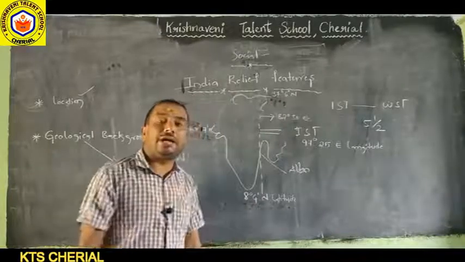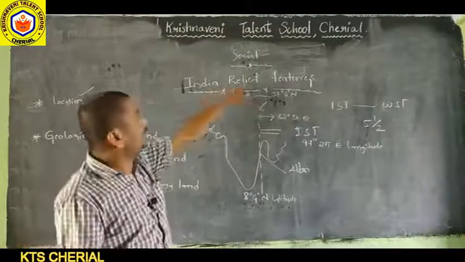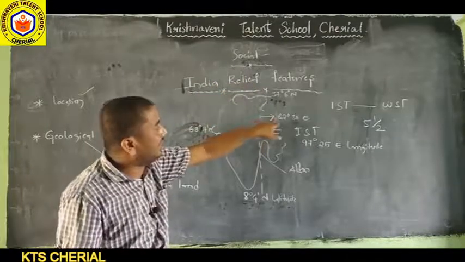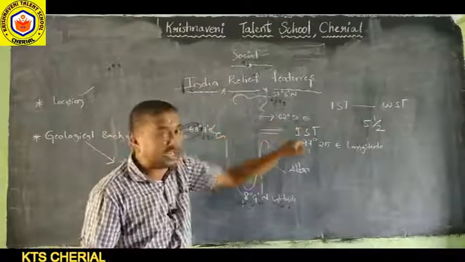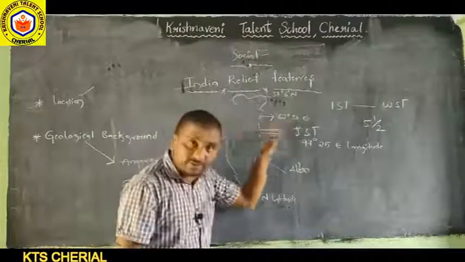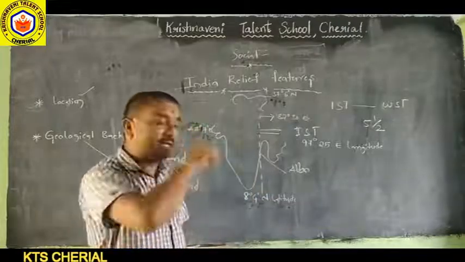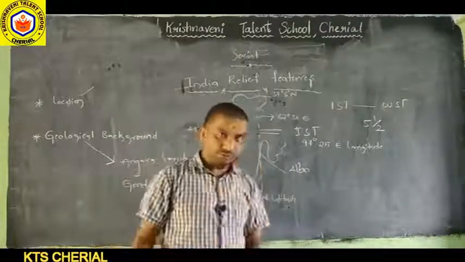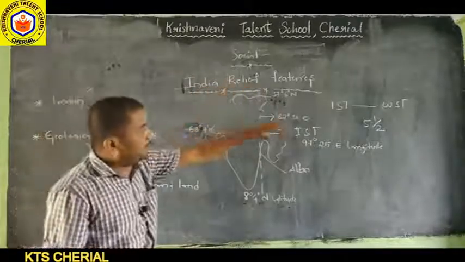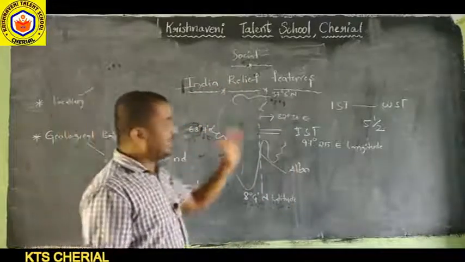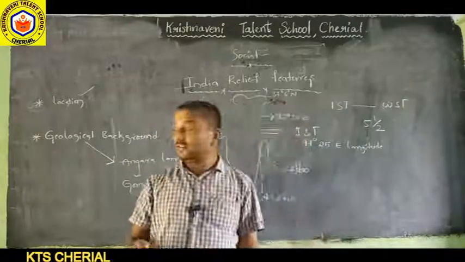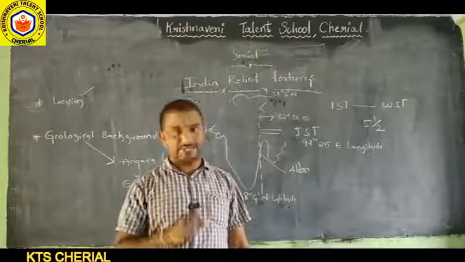One longitude passing through the middle of India, 82 degrees 30 minutes east, is taken as Indian Standard Time. Between Indian Standard Time and World Standard Time there is a 5.5 hours difference.